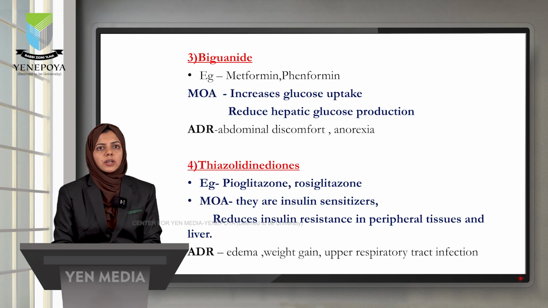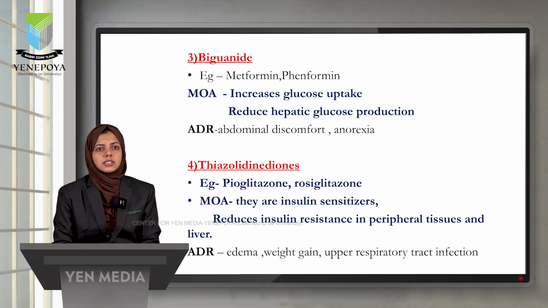Next type is biguanides. The mechanism of action is that it will increase the glucose uptake and also reduce the hepatic glucose production, thereby decreasing the blood glucose level. Examples are metformin. It is a common drug used for the treatment of diabetes. ADRs include abdominal discomfort and anorexia.